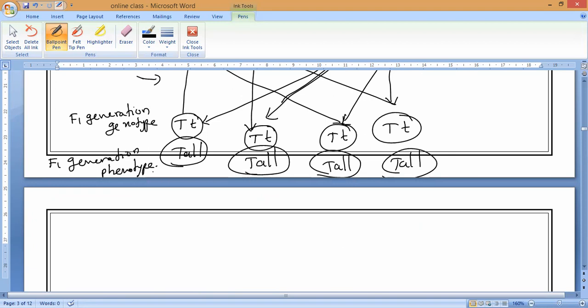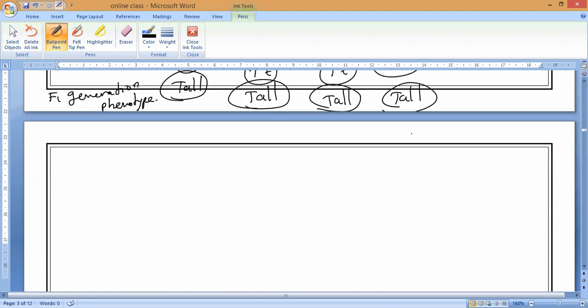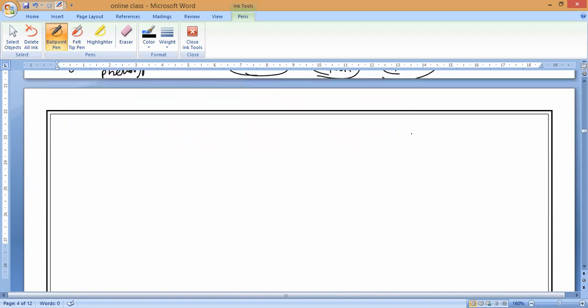And what is the F1 generation phenotype, guys? All tall plants only it is coming. So now the F1 cross also, if you want, you can do. If you do that F1 crossing, we get one dwarf plant. That is the fourth result which was made by monohybrid inheritance. That F1 cross we'll see in the next class, and also in the next class we'll continue with the law of independent assortment. Okay, so with this I leave you.